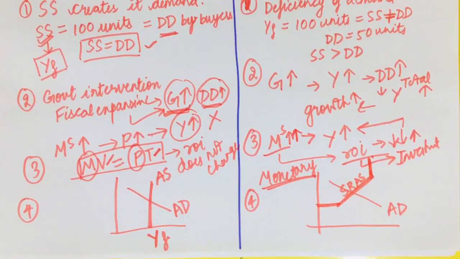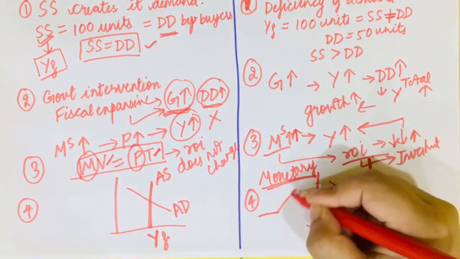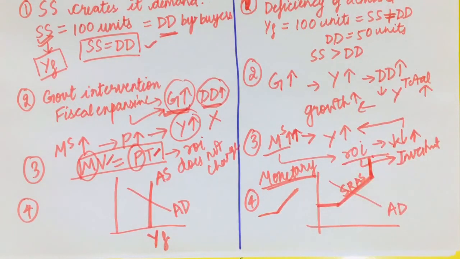So the shape of aggregate supply in the case of Keynesians is not vertical. It is first horizontal, then it is upward sloping in the short run, and in the long run it is vertical just like the classicals. So these were four major differences between classicals and Keynesians.